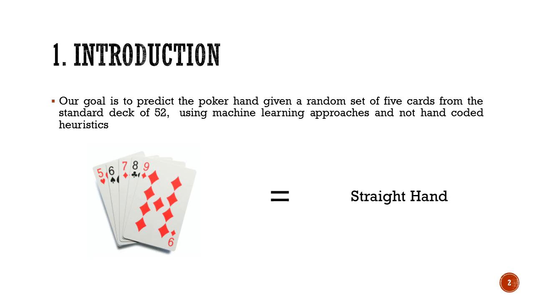So we are given a data set which contains all the combinations of cards and what hand we get given these 5 cards, and using this data set we build a machine learning algorithm which trains on that data set and will be able to predict a hand when given new 5 cards which aren't in the training set, which is a new test data set.